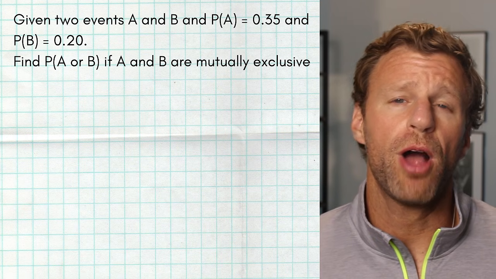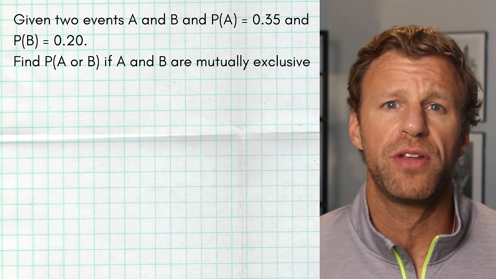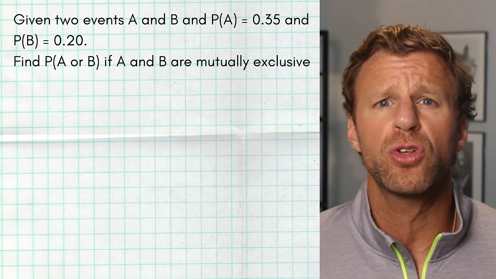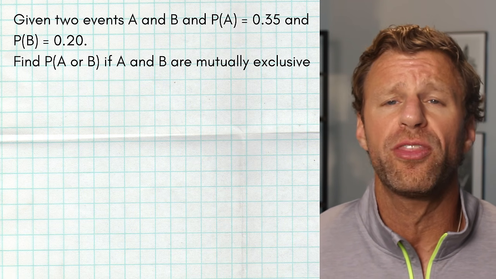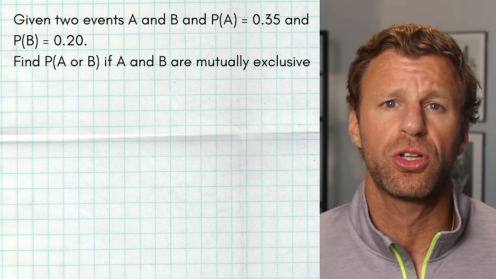In this first generic problem, we are given two events, A and B, and we're told a couple things. First, the probability of A is 35%, and the probability of event B is 20%, and we're told that we need to find the probability of A or B, knowing that A and B are mutually exclusive.